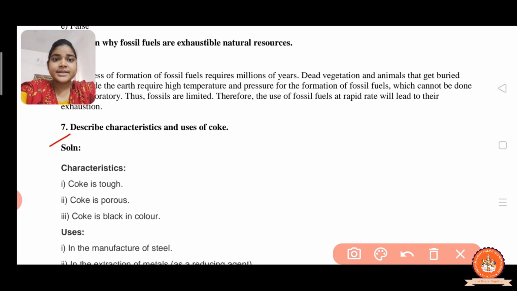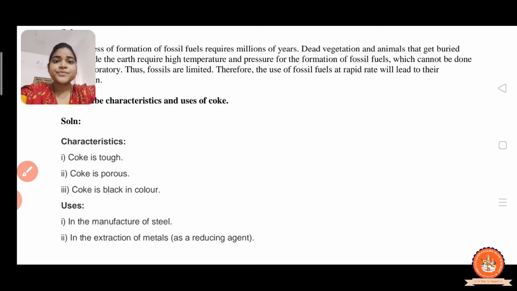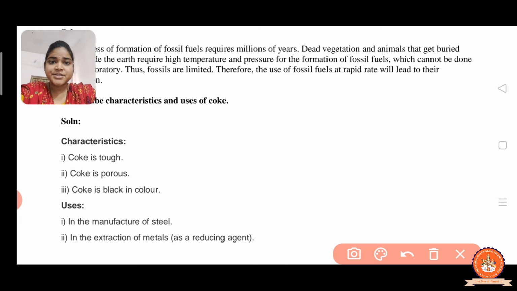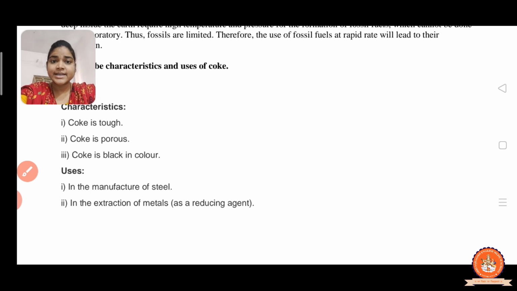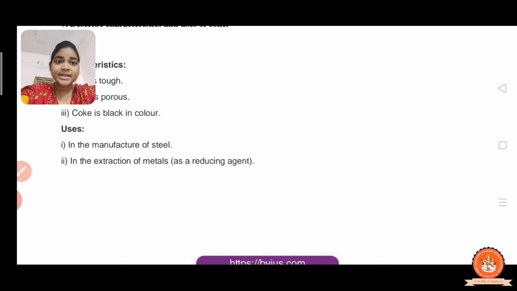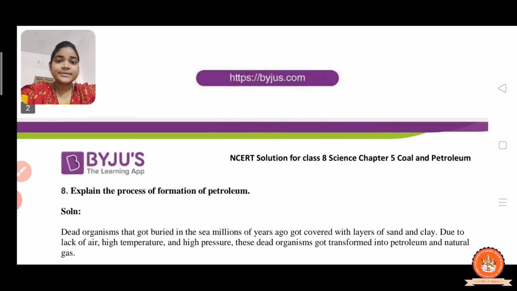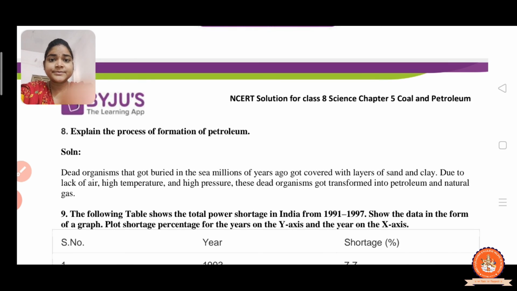Now, question number 7. Describe the characteristics and uses of coke. First, coke is tough. Coke is porous. Porous means it has holes in it. And coke is black in color. It is used in the manufacture of steel and in the extraction of metals.